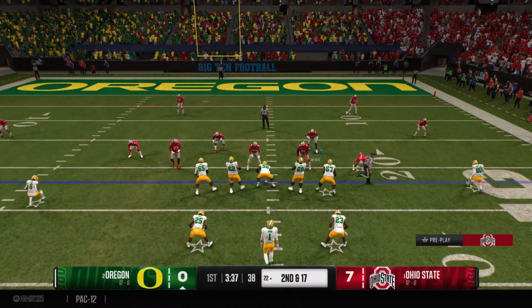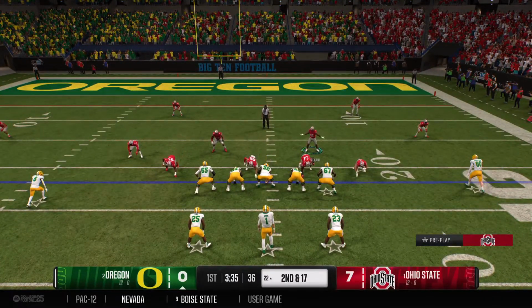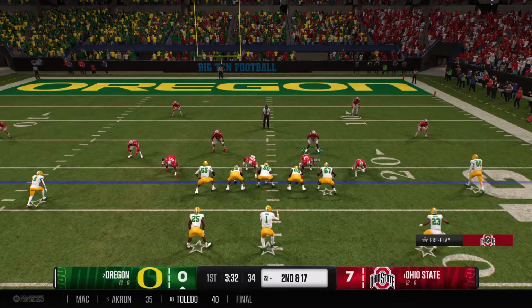1st down sack pushes the ball back. 2nd down coming up. Motion by the back will make the defense adjust.